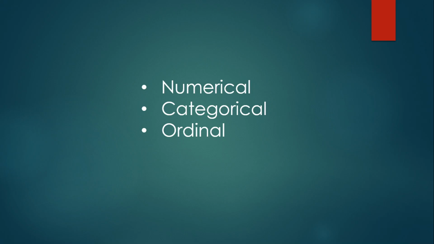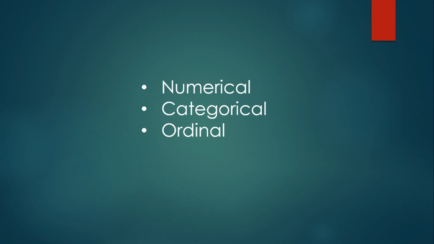Next one is categorical. Categorical data are values that cannot be measured up against each other. Example, a color value or any yes or no values. These cannot be measured up against each other. Ordinal data. Ordinal data are like categorical data but can be measured up against each other. Example, school grades where A is better than B and so on.